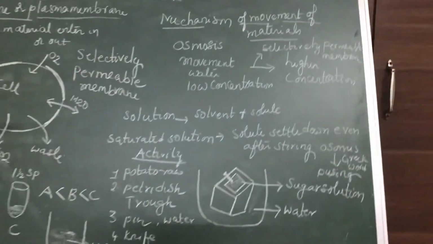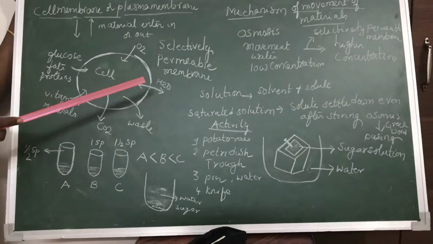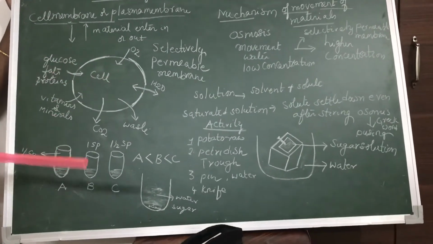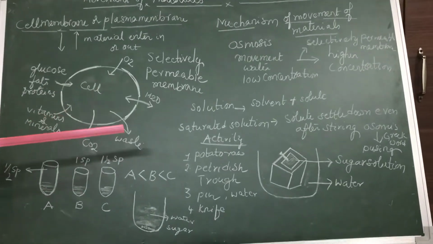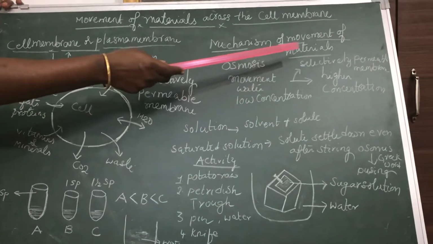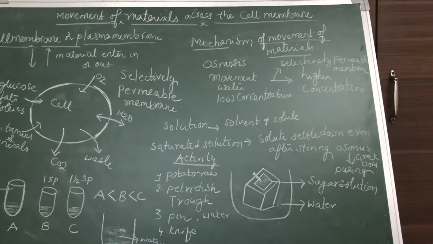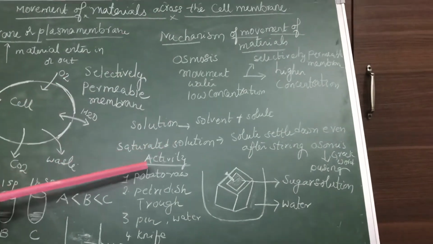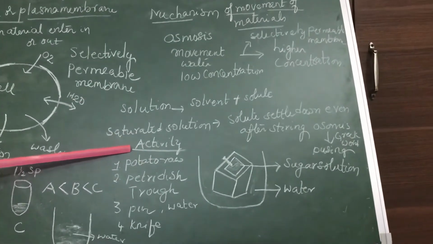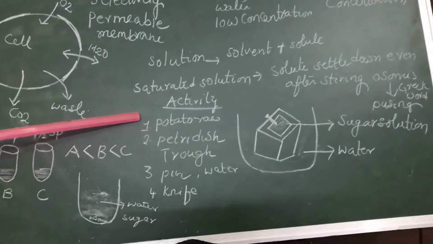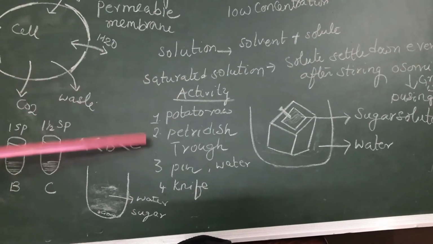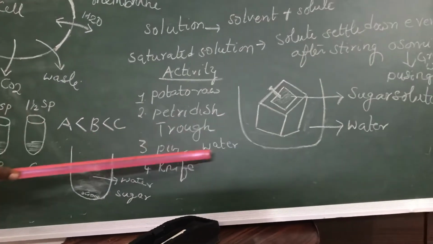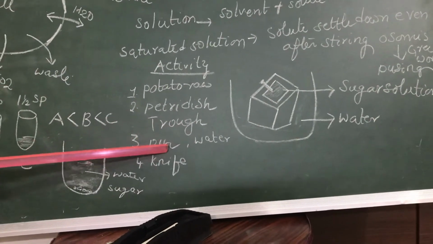All cell membranes are selectively permeable membranes. Whether you take a potato cell, an onion cell, or an animal cell, whatever the cell may be, all cell membranes are selectively permeable. To understand what is meant by osmosis, we have to conduct a small activity. The name of the activity is potato osmometer. For this activity, you need certain materials. First is a raw potato, a petri dish or trough, water, a pin, and a knife.